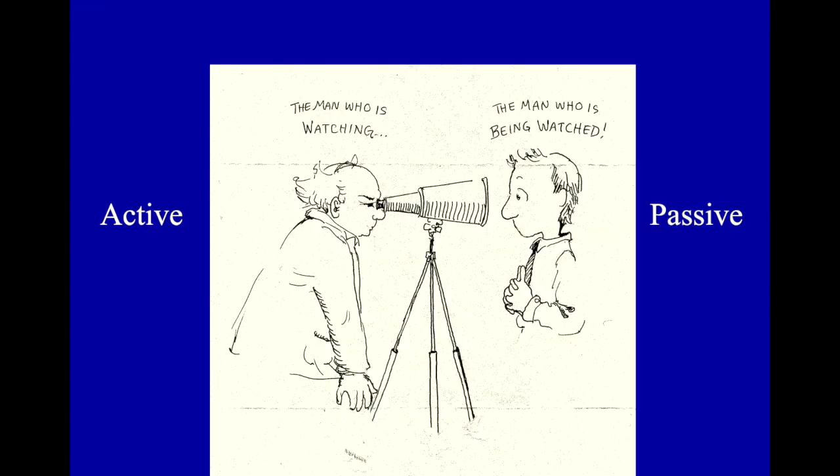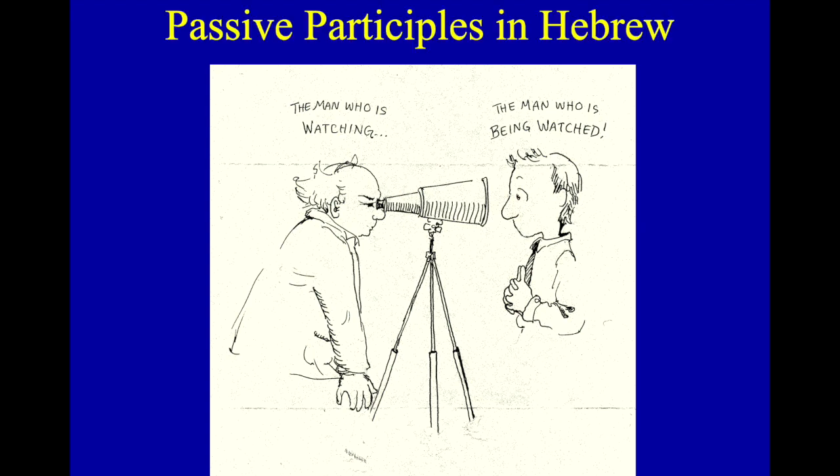Here's our little graphic that a student drew many years ago, before I started teaching Hebrew. This is from Chunliang Seao in his class at Princeton Seminary. Somebody drew these a long time ago, but here's the man who's watching and the man who's being watched. You know, the active and the passive, right? So in Hebrew, we can have these passive participles as well as these active participles.